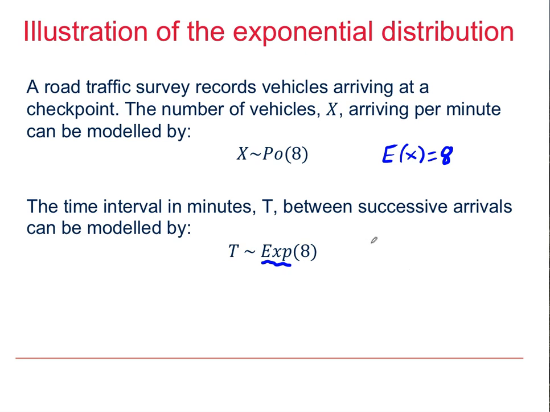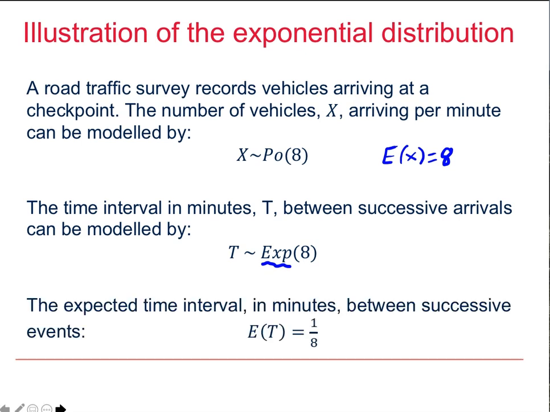Pause the video to think what the mean inter-arrival time might be. The expected time interval between successive events is 1/8 of a minute, or 0.125. Now we'll have a look at how Poisson and exponential distributions reflect different aspects of the same process.